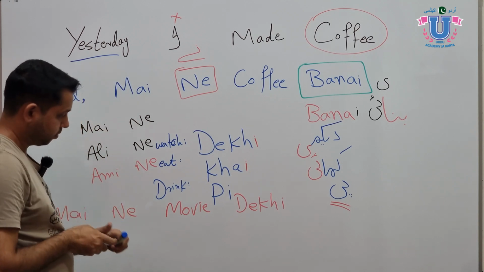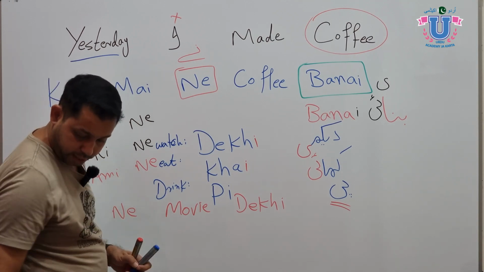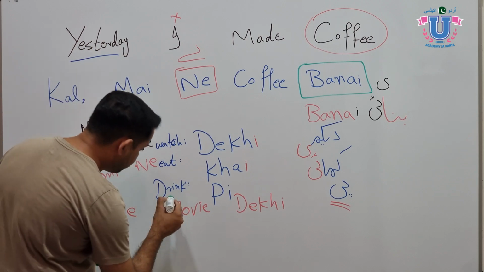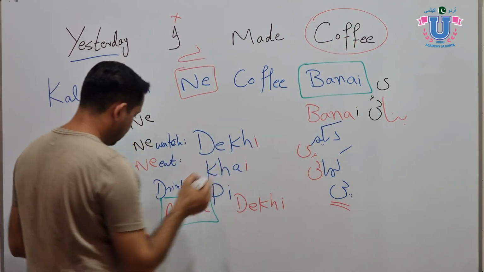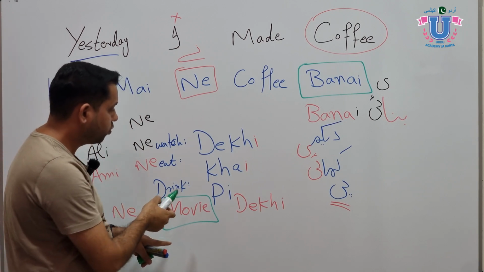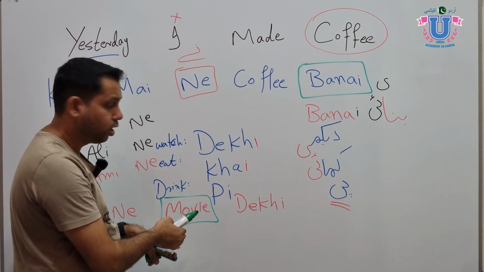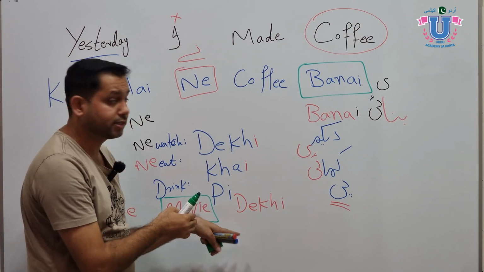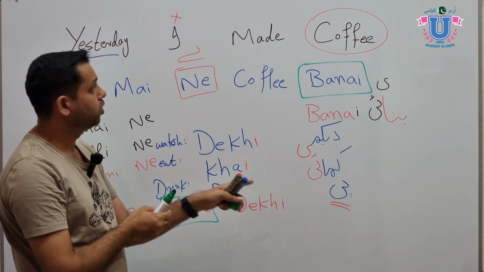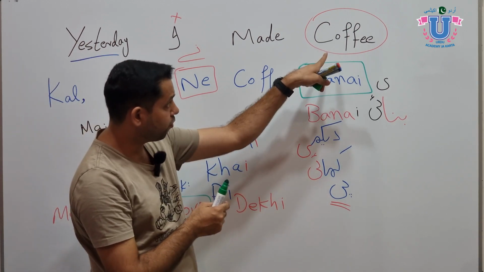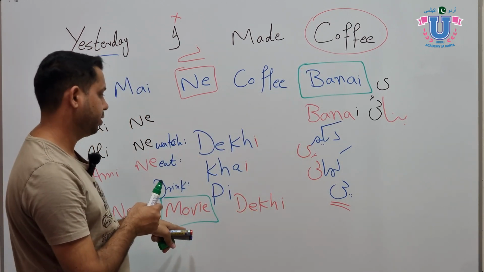Okay, one more thing. The movie is feminine, and the coffee is also feminine. If instead of a movie we take another object which is masculine, we will not use i, we will not say dekhi, we will say something different, which we will learn in the next lesson. So that's only for the feminine. The coffee is feminine, the movie is feminine.